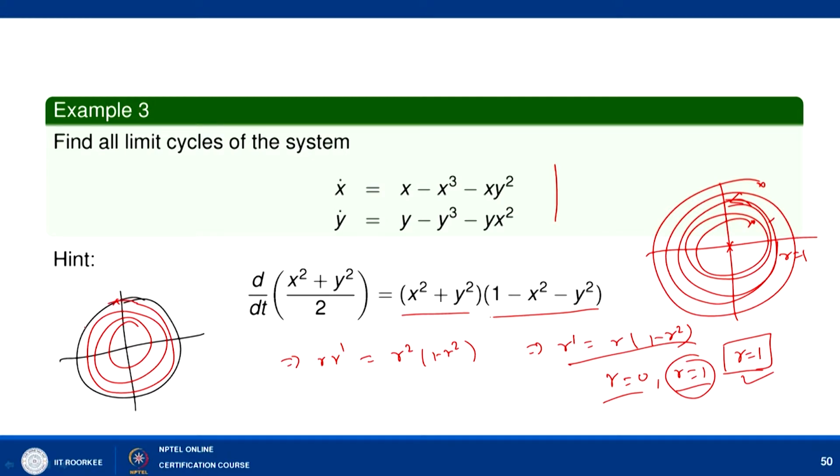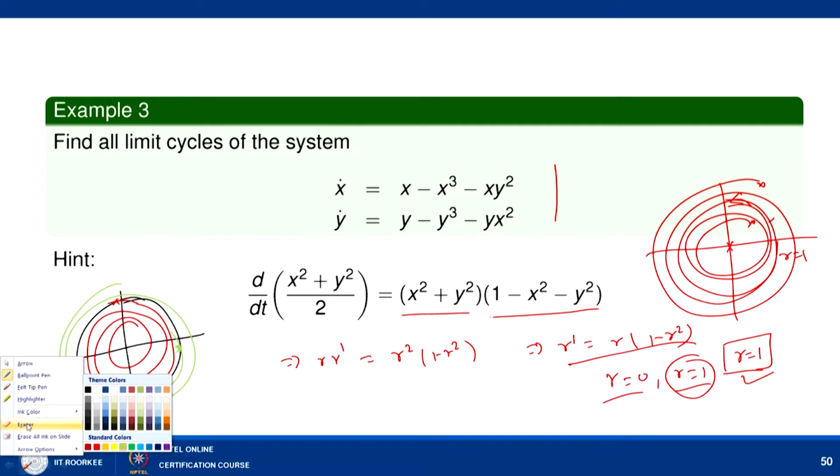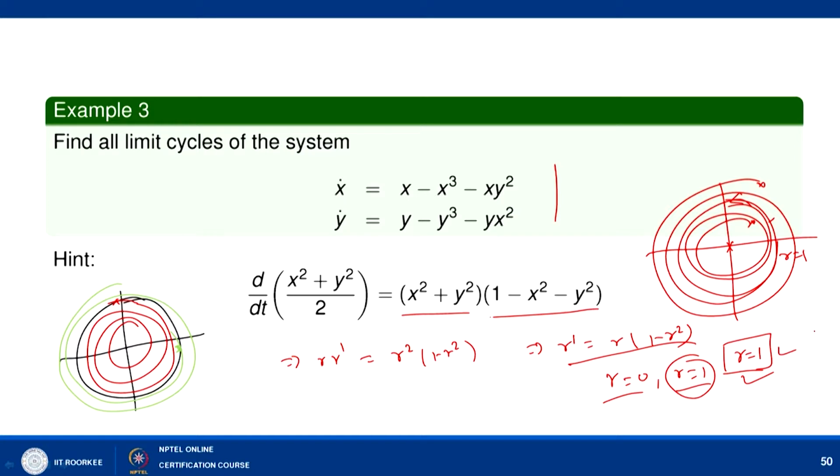Once it is there, it will always remain there, and similarly if we look at some other solution which is outside this, then it will always try to be on r equal to 1, and as soon as it is on r equal to 1, it will always be on the orbit r equal to 1. So now it means that r equal to 1 is your orbit, and all the other solutions are spiraling onto r equal to 1, and hence by definition r equal to 1 is a limit cycle.